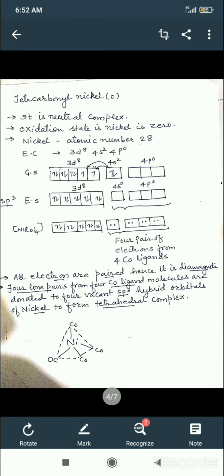All electrons are paired, therefore this complex is diamagnetic. 4 lone pairs from 4 carbonyl ligands are donated to 4 vacant sp3 hybrid orbitals of nickel to form a tetrahedral complex. So it has been observed that tetracarbonyl nickel, Ni(CO)4, has a tetrahedral shape.